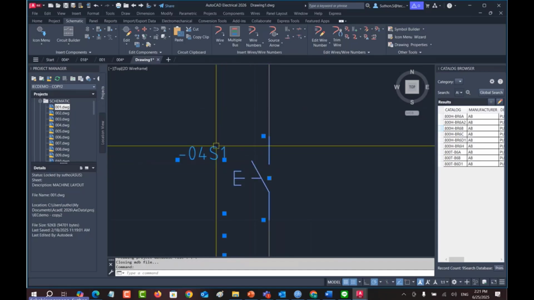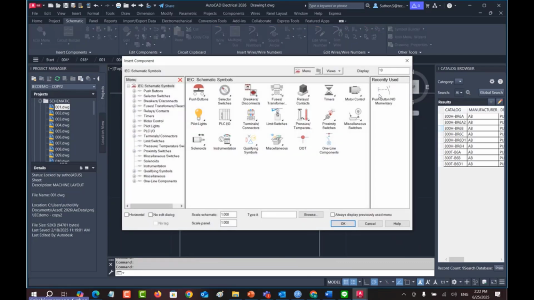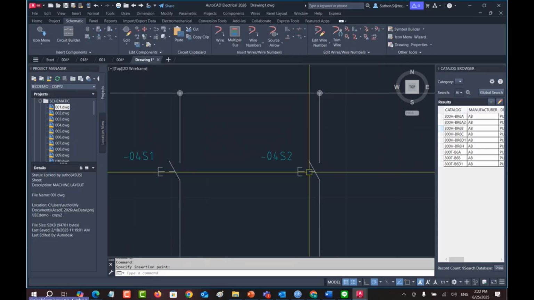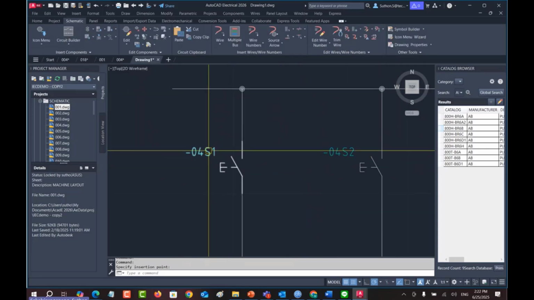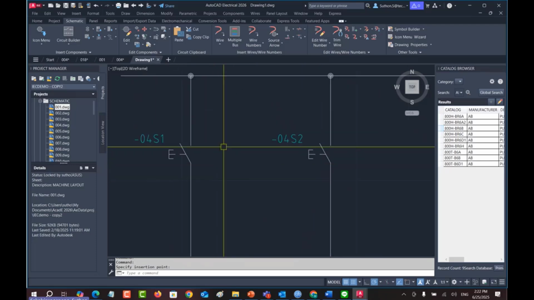The next push button will be S2. You can guess that, right? It will run the number for you. You don't have to change it manually like normal AutoCAD. This one is quite useful.